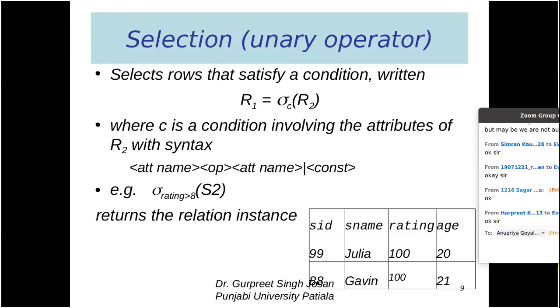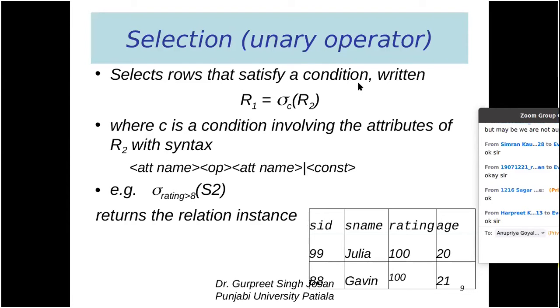Starting from the select operation, it is a unary operator. Unary operator means it will work on only a single table, so the operand is only one. Unary means one. So the selection operation is a unary operation, and it selects the rows that satisfy some condition.